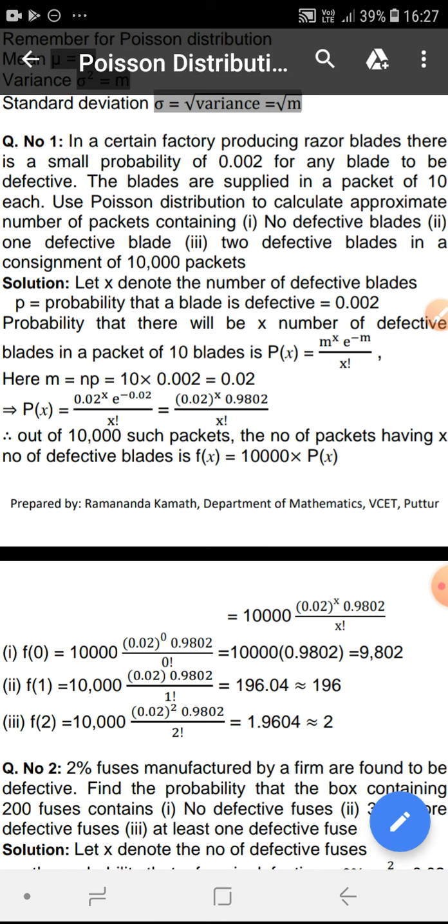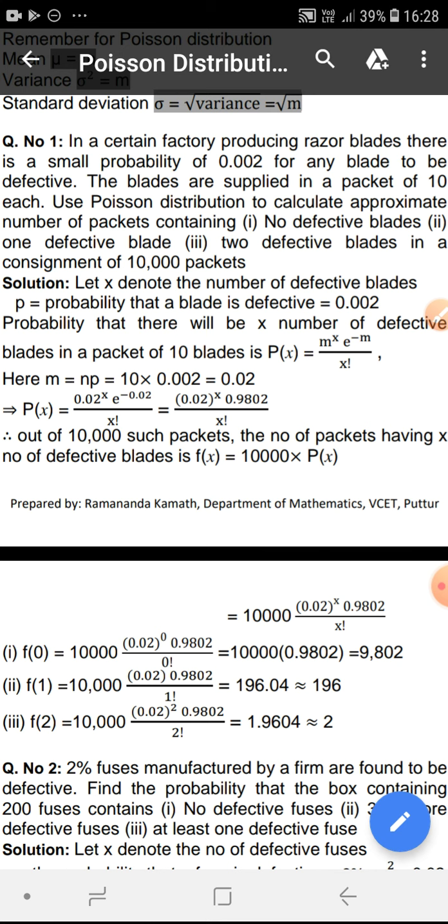So if we consider altogether 10,000 packets where each packet will have 10 blades in it, out of 10,000 packets, the number of packets having x number of defective blades in each is given by 10,000 into p of x. 10,000 into that p of x, which is already calculated, gives the number of packets, out of 10,000 packets, that will have x number of defective blades in each.